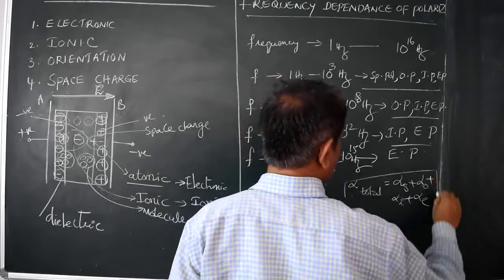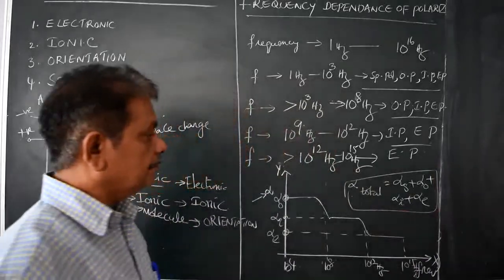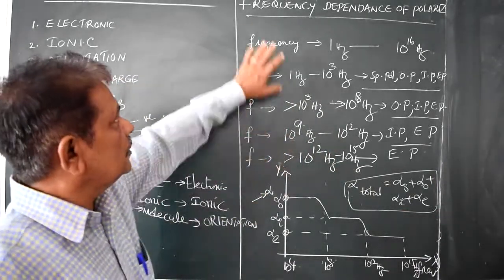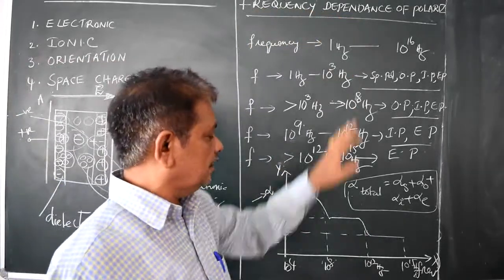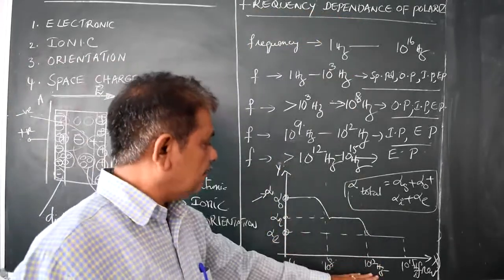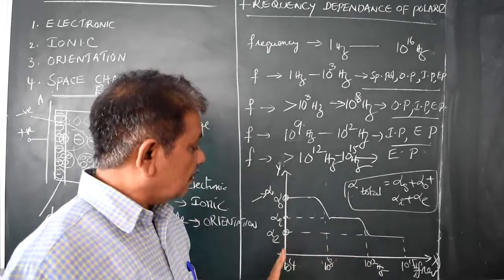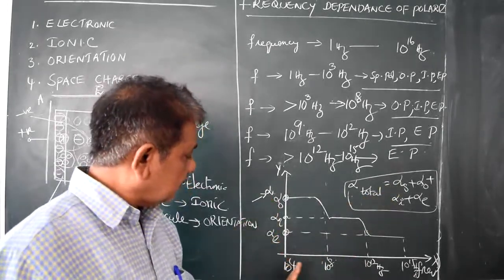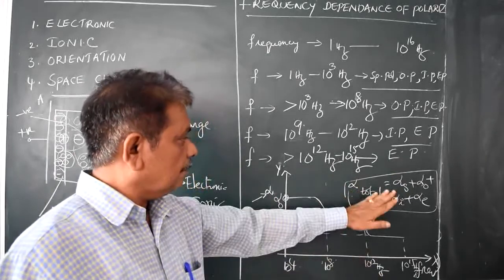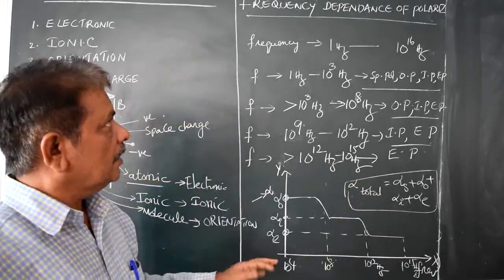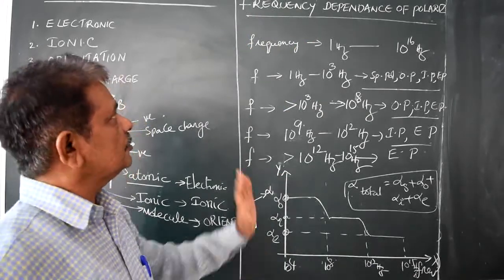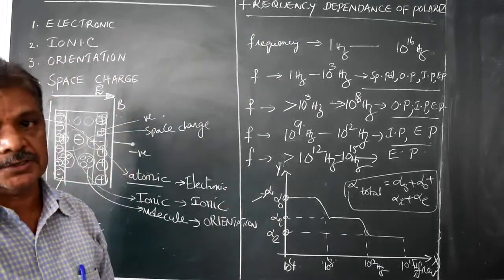This is the total polarizability of the sample when it is placed in an electric field. This is the frequency dependence of polarization: at all frequencies we do not observe all the polarizations, only in certain ranges of frequencies are some of the polarizations observed. Thank you.